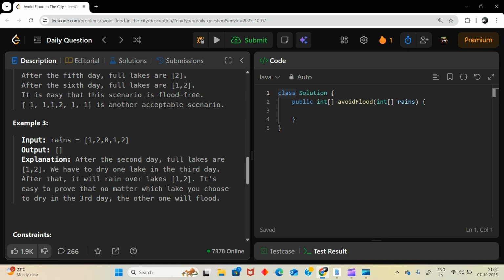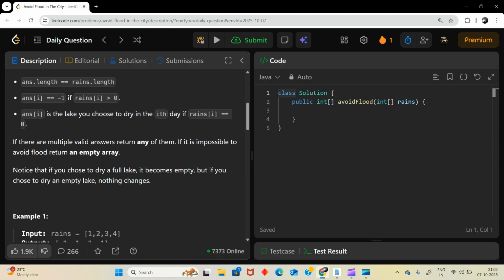Now if you see range 1 2 0 1 2, after the second day full lakes are 1 2, we have to dry one lake in the third day. So let's say we dried the first lake and the remaining is second. So again see, if we again full the first lake, we will be remaining with this 2 and it will be flooded because only 1 0 was there, so it will be flooded.